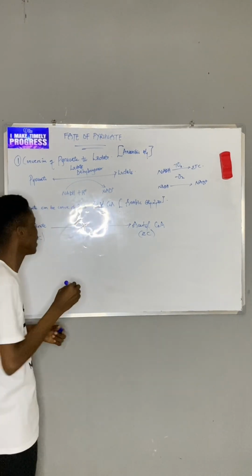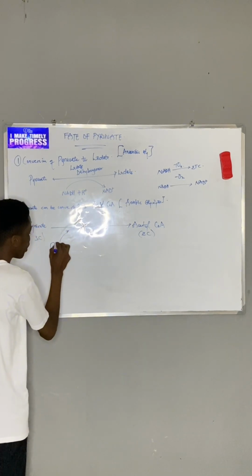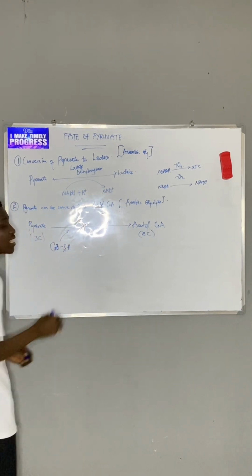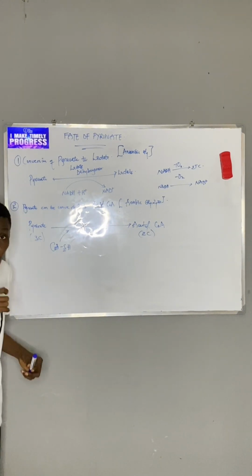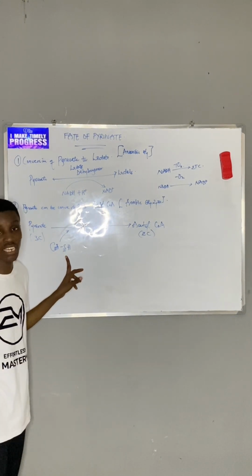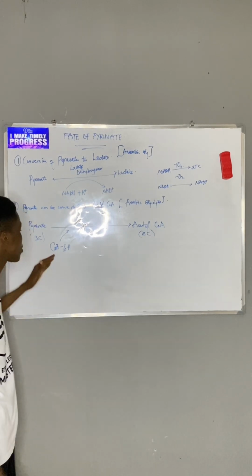The idea of the SH there, let me show you. CoA is SH. The S here is sulfur. So the particular part of the coenzyme A we are targeting is the sulfur containing part of it. So that's the target. So that's why it's written this way.